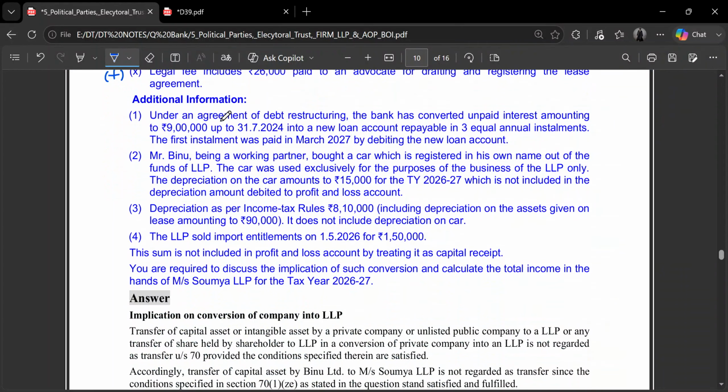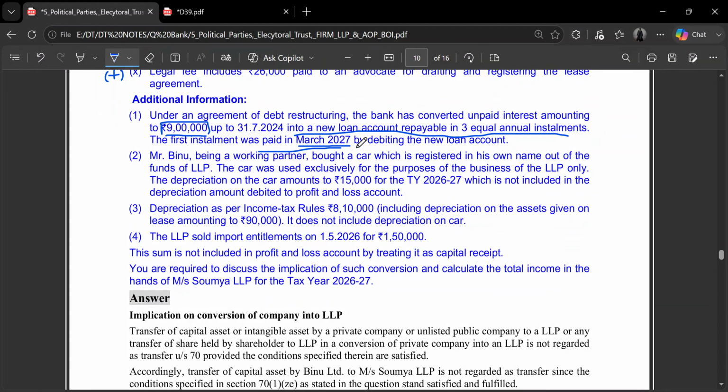Then there is this. Under an agreement of debt restructuring, bank has converted unpaid interest amounting to 9 lakh rupees into a new loan repayable in 3 equal annual installments. First installment was paid in March 2027, which means 9 lakh has to be paid in 3 installments, 3 lakh each year. First installment of 3 lakh has been paid in March 2027.